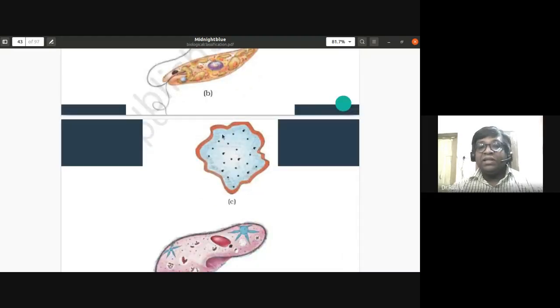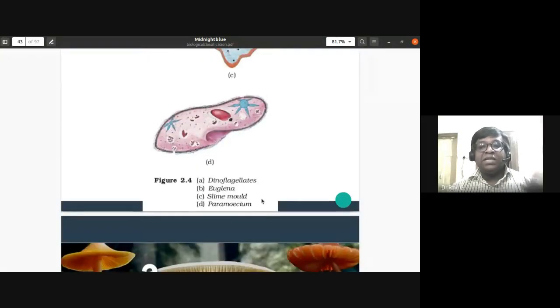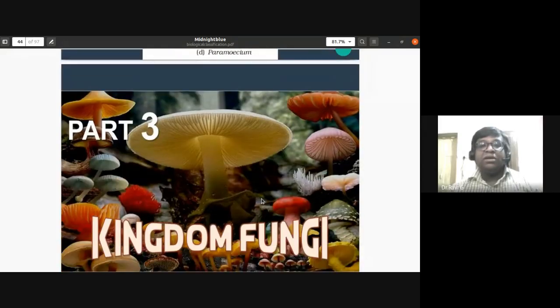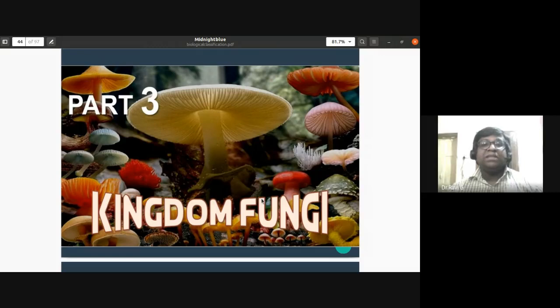Then this is the example of the plasmodium slime molds. C is the example for that. D is paramecium or slipper animalcule. So these are the diagrams that they have given in your textbook. The kingdom Fungi we will be discussing in the next class.